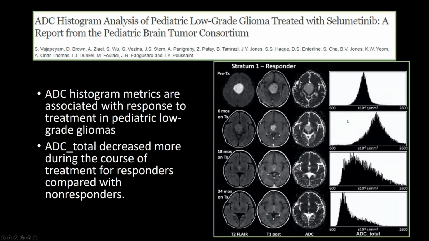And you can see that transiently, within the first 6 months, the ADC values actually increased. The thought process behind that was that as you begin to treat these tumors, there can be some edema. And then as the tumor contracts and compacts down, the ADC begins to fall again. And so the ADC total actually decreased more during the course of treatment for responders compared with non-responders.